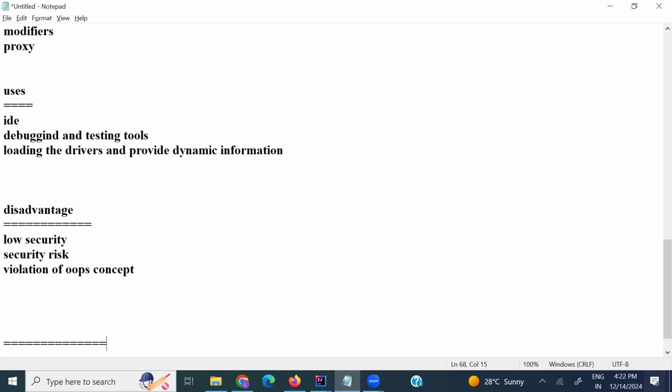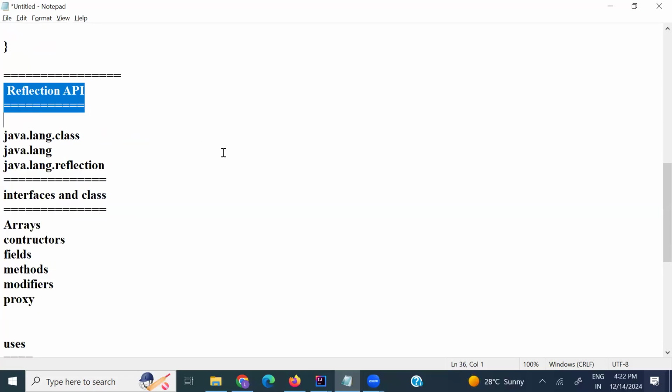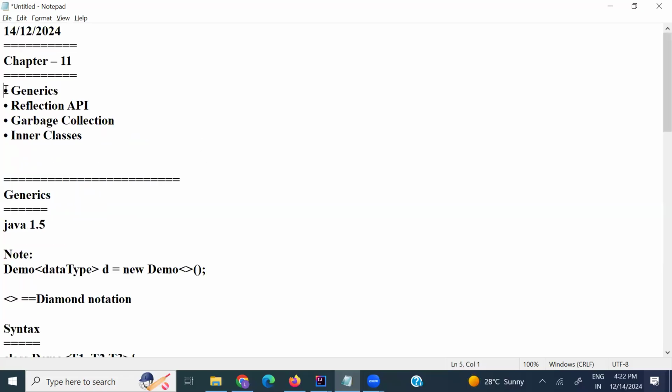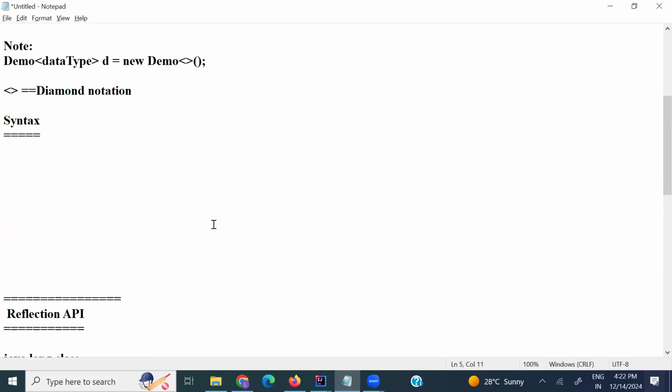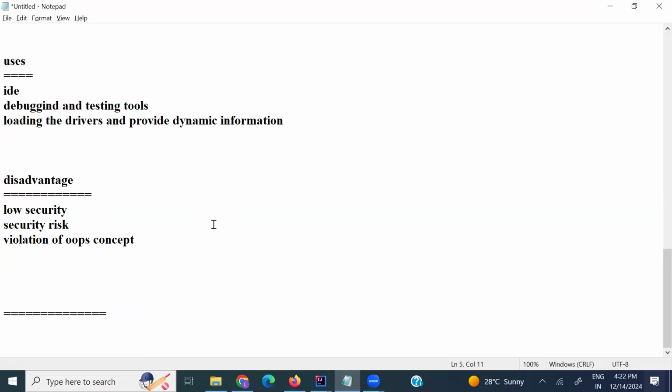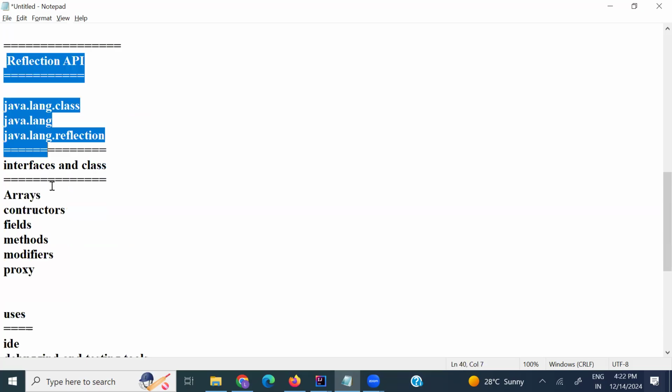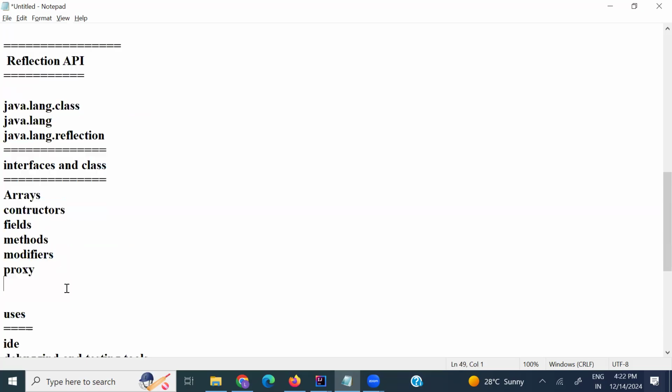That's all about it. But I want to say that tomorrow's class is the practical. Today I explained the theoretical part: the Reflection API, garbage collection, and generics, which we discussed today. That theoretical part is completed, right? The practical part, how we can implement it by using the Reflection API, I will show in tomorrow's class.